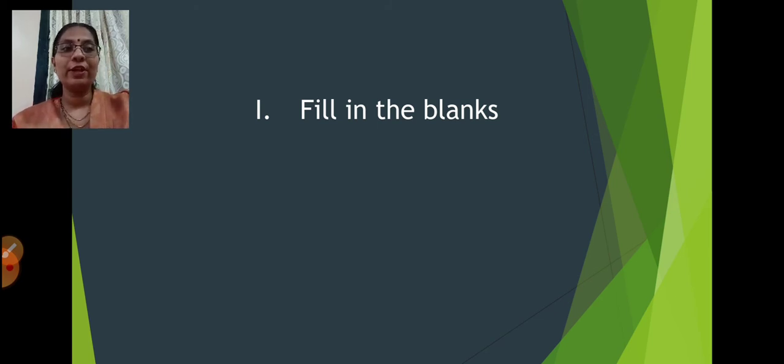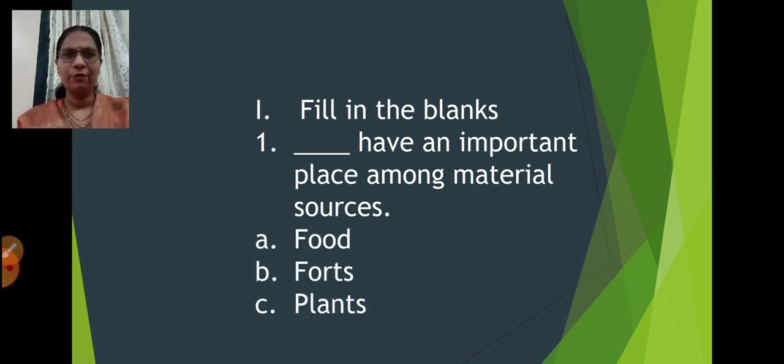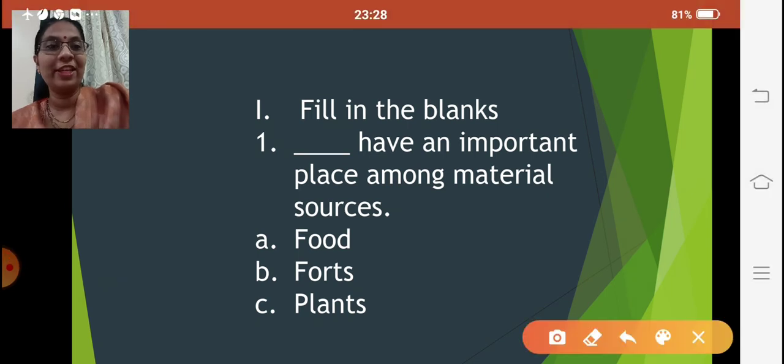Okay, so over here I have my first statement: dash have an important place among material sources. I have given options: food, forts, plants. Which among these have an important place among material sources? Yes, children, you are thinking it right.